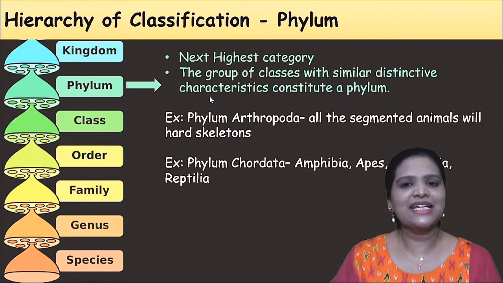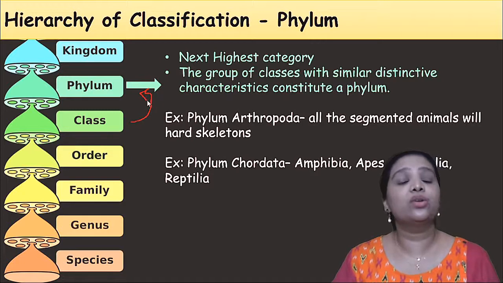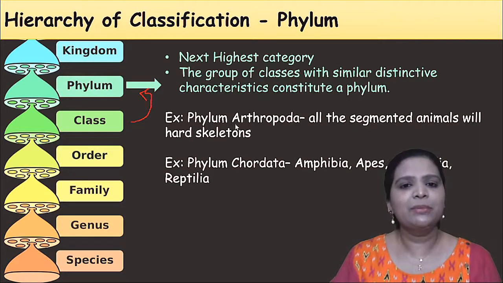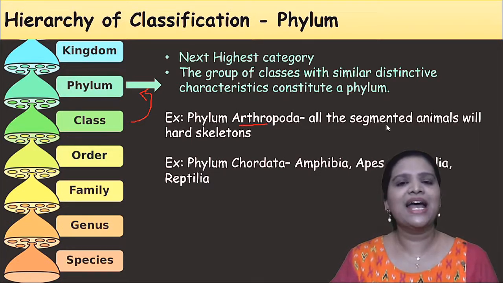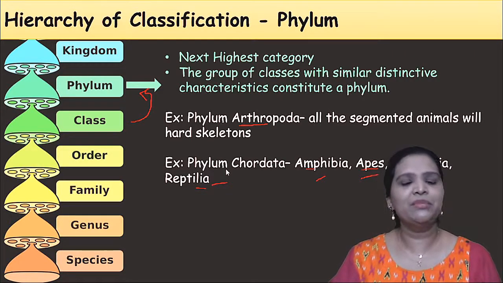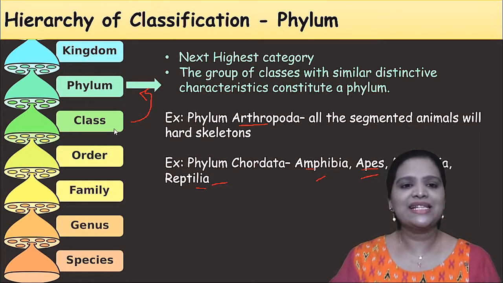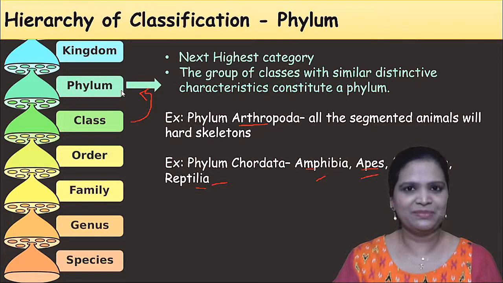The next highest category is phylum. That is, a group of classes with similar characteristics is called a phylum. For example, phylum Arthropoda means all animals with segmented bodies and a hard skeleton are grouped under phylum Arthropoda. Phylum Chordata includes amphibia, aves, mammalia, reptilia. See, all these are different classes, four classes. They all come under one phylum, Chordata. So classes are grouped under phylum.